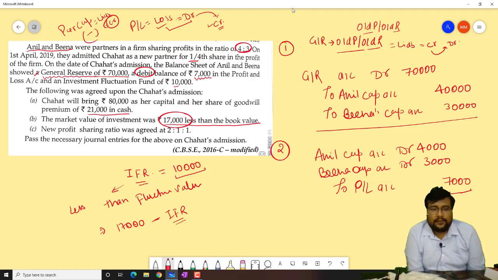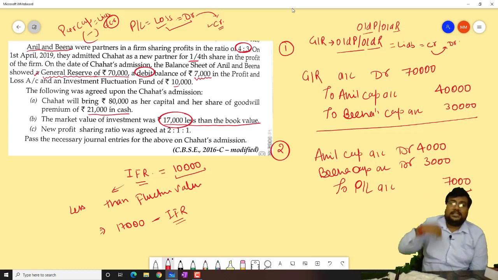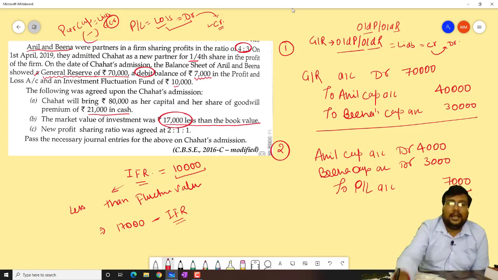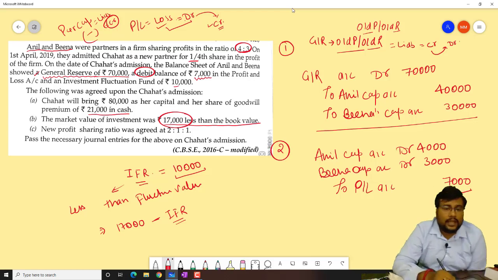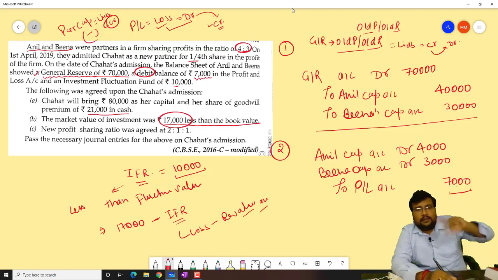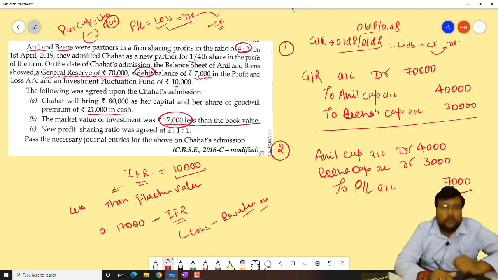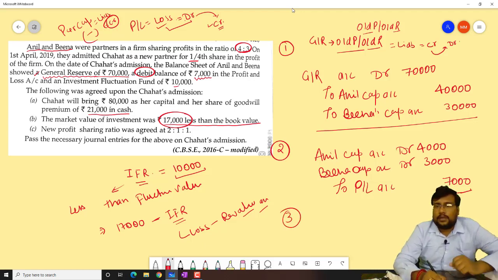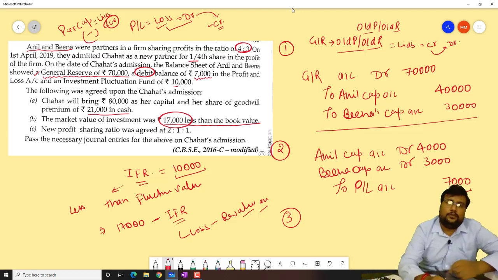Simple thing. Our IFR is 10,000. Our fluctuation value is 17,000. So this whole 17,000 loss is covered by 10,000. So how much still is there? 7,000. And that 7,000 is loss, and this loss will be transferred to revaluation account. Why? Because when we are revaluing the investment value, then only the losses are covered. So beta, first we have to close the IFR, and simple rule, IFR is what beta?